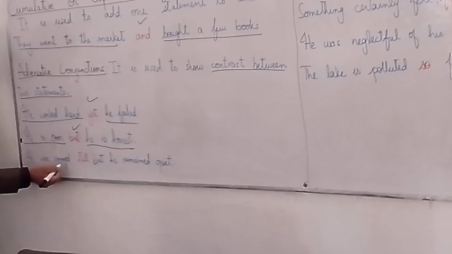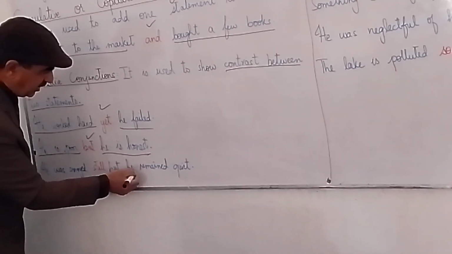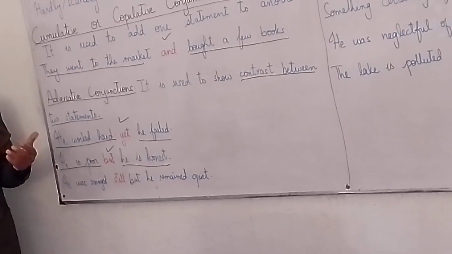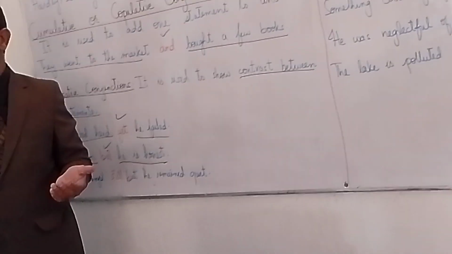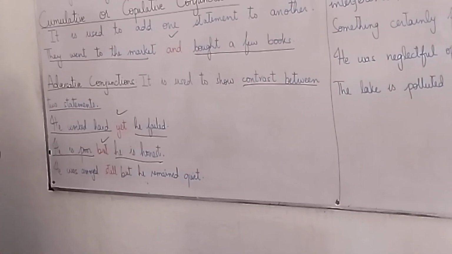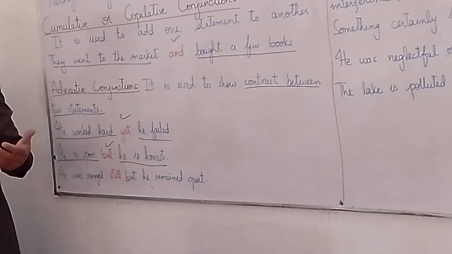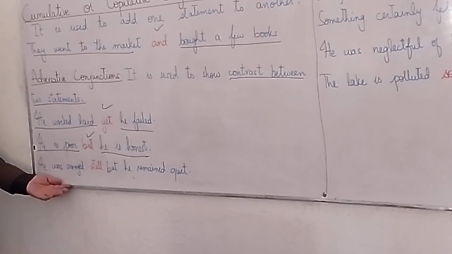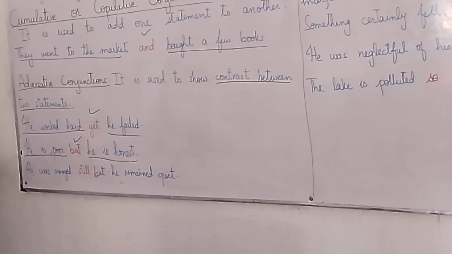Next one, he was annoyed, still he remained quiet. The person is annoyed. The person is angry. The person is resentful. Clear? The person is not in a good mood. The person is not having a good temperament. He is losing his temper. That is called annoyed. Clear? The person is annoyed and the result is quite opposite.